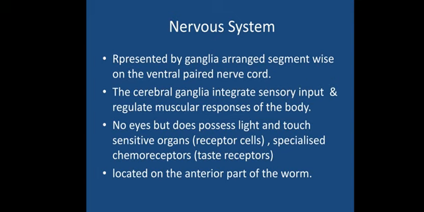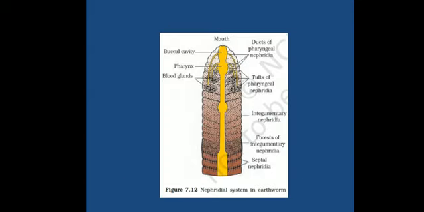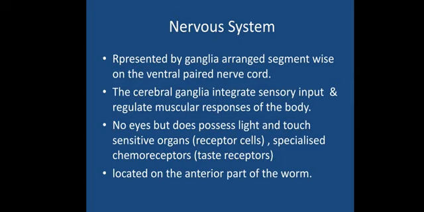The cerebral ganglia integrate sensory inputs. The ones present at the anterior part get the input from the sensory organs. Mainly eyes are absent, but still it can sense the presence of light with the help of sensitive receptors, which are photoreceptors. They are able to perceive the light through the photoreceptors present on the body.